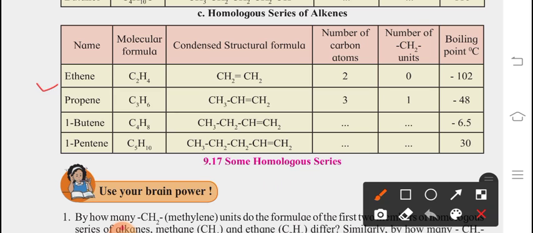Name is ethene. Molecular formula is C2H4. Its structural formula is CH2=CH2, the basic structural formula we have seen. Why is the double bond there? Because ethene needs to complete its tetravalency, we write the double bond between the carbons. Number of carbon atoms: 2. Number of CH2 units is